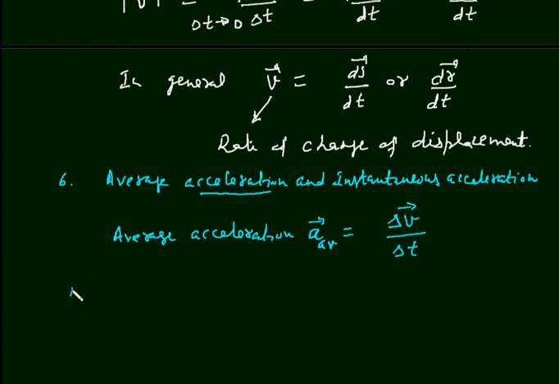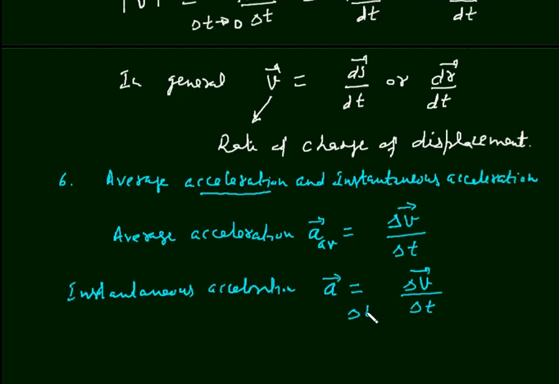And what is instantaneous acceleration? As we calculated instantaneous velocity and speed, the same condition will be applied here. It will be delta v, total change in velocity, upon total time interval delta t, and this time interval is very small, tending to 0, and it is dv by dt.